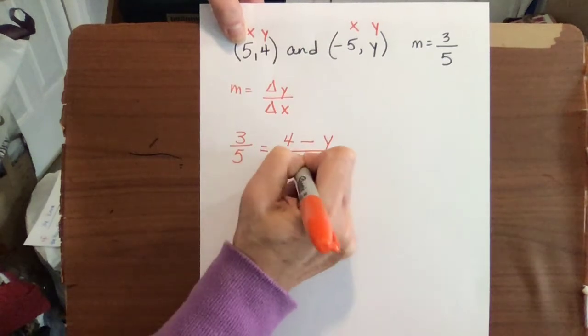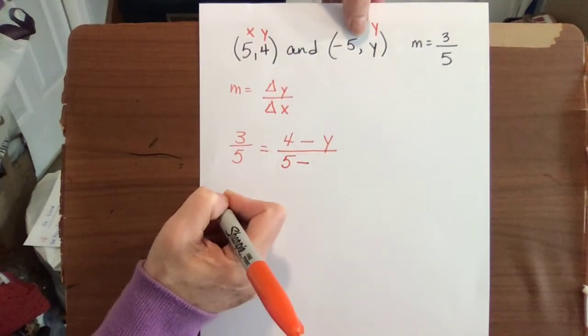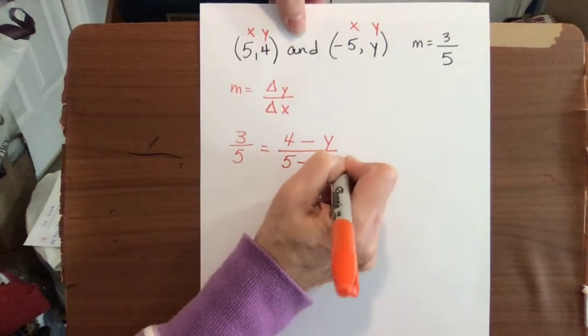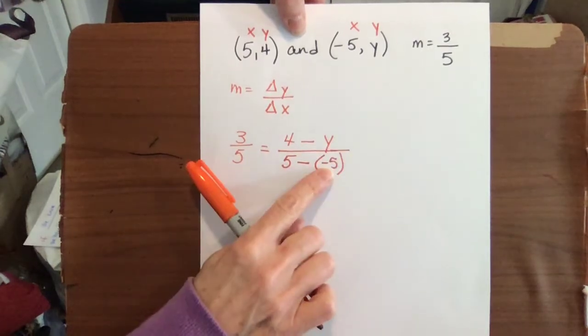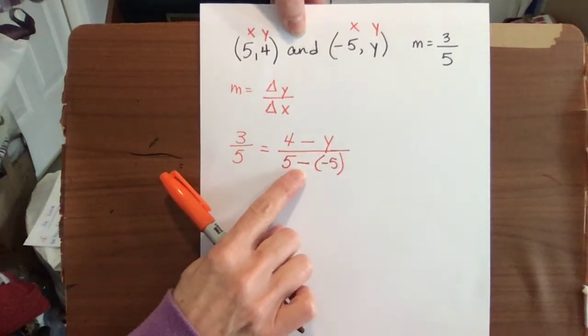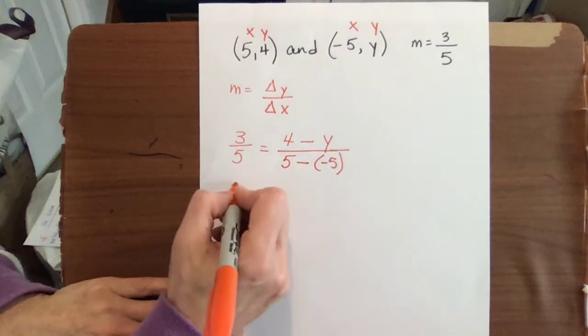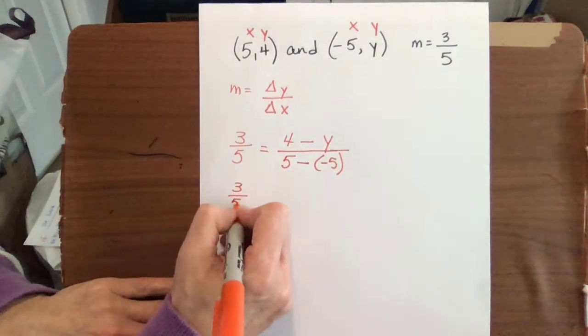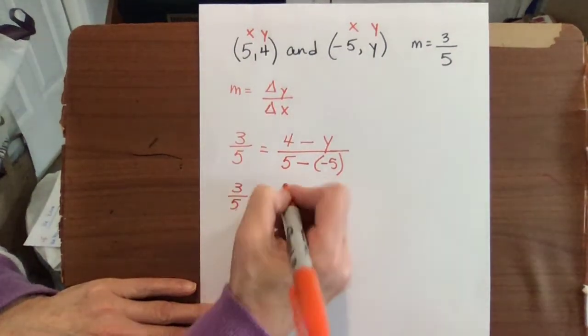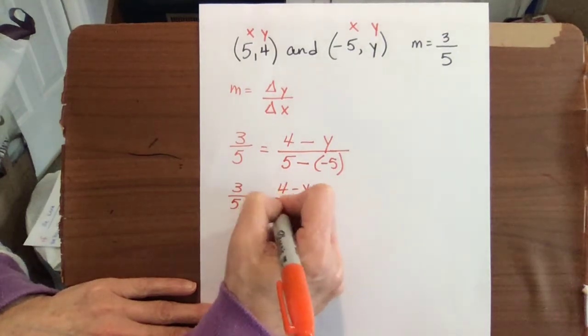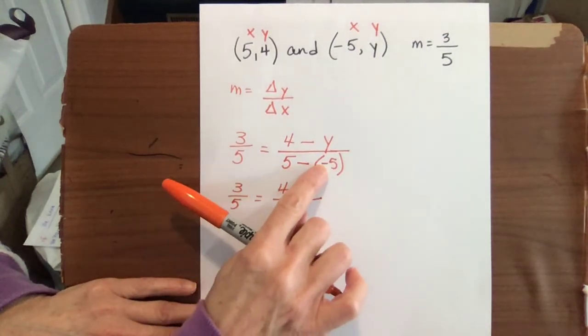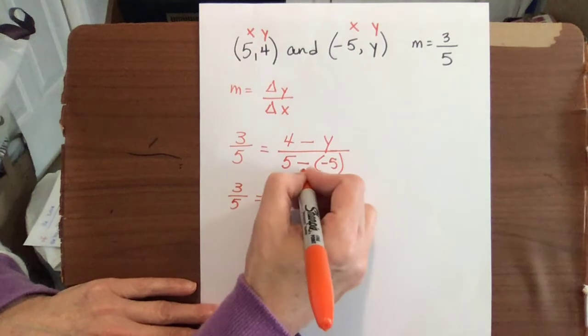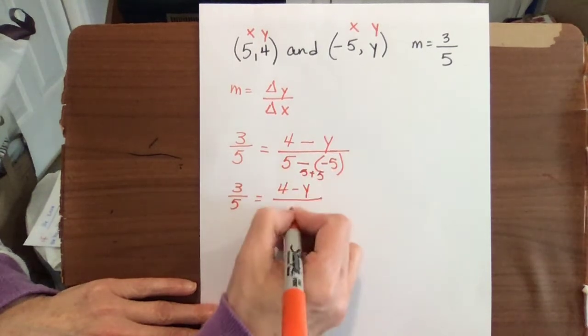So we take 5 minus, and then we're subtracting a negative 5. Again, remember that this negative sign has nothing to do with the minus sign. So we bring this down as we do all equations and work downward. 4 minus y stays. 5 minus a negative 5 is 5 plus 5. So that's 10.